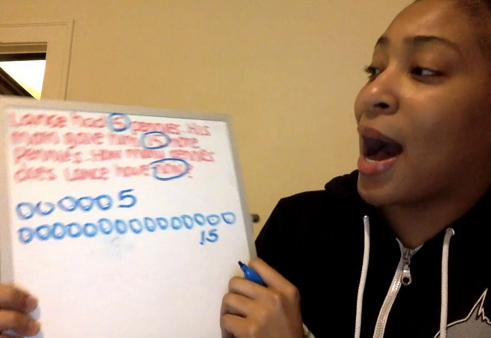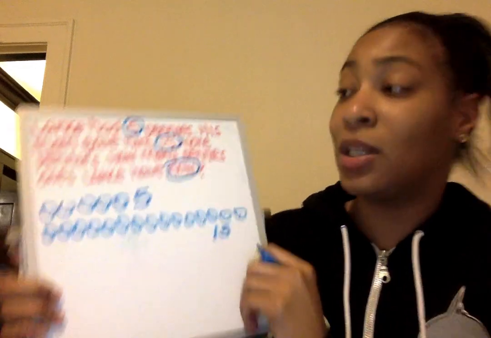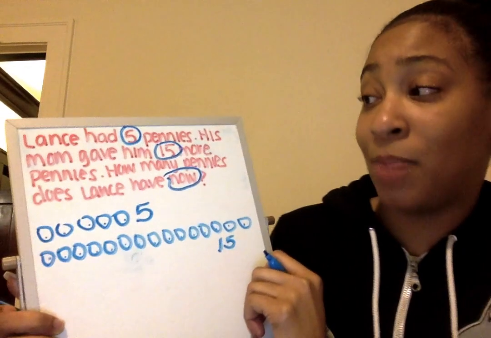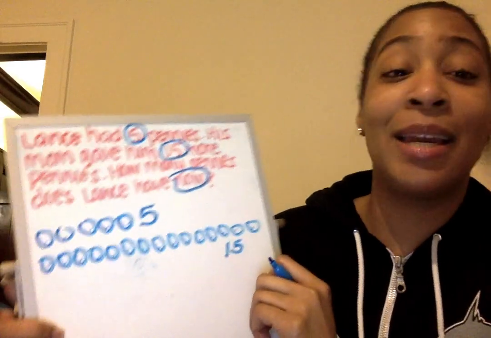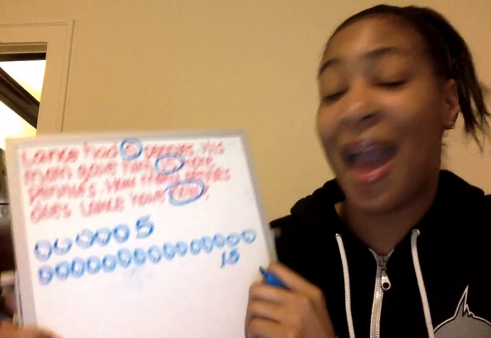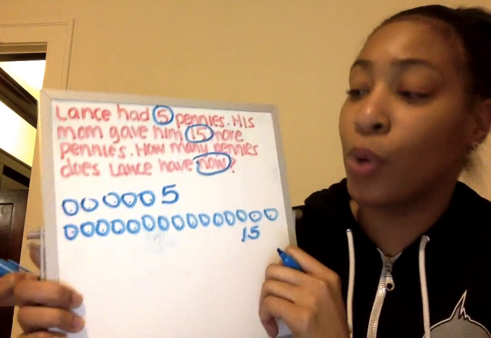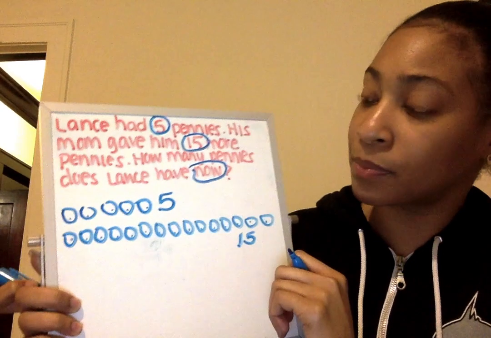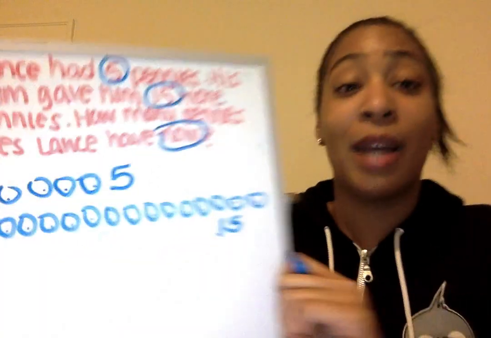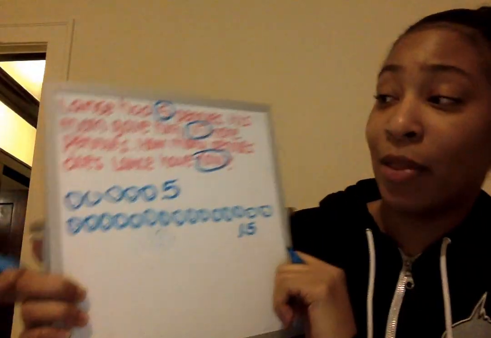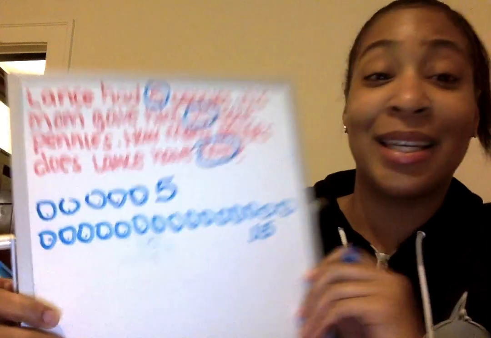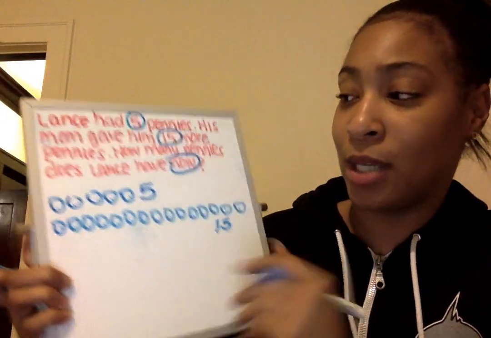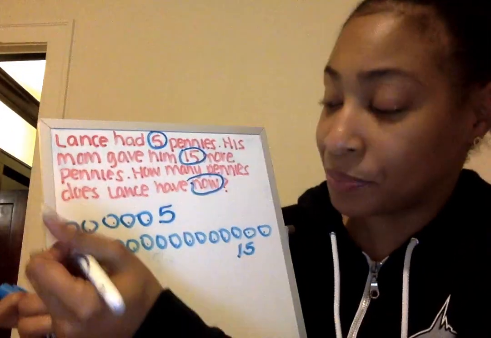So now I know that you all told me that Lance has more than 15 pennies now. So since we know that his mom gave him 15 more, do you all think that we're going to add all the pennies together or we're going to take some away? If you said add all the pennies all together, perfect. That is exactly what we're going to do. So we're going to go in together and add all of our pennies. And let's cross and count.